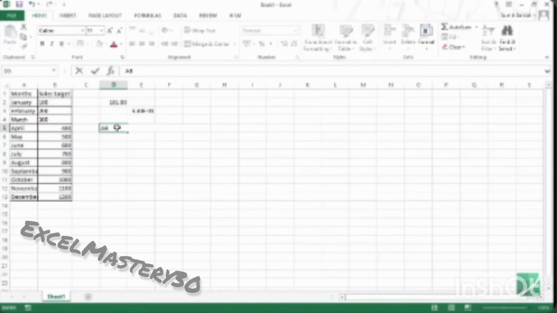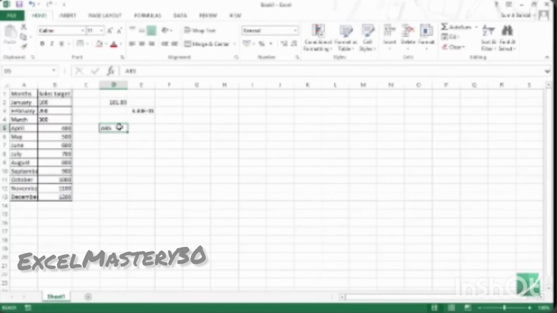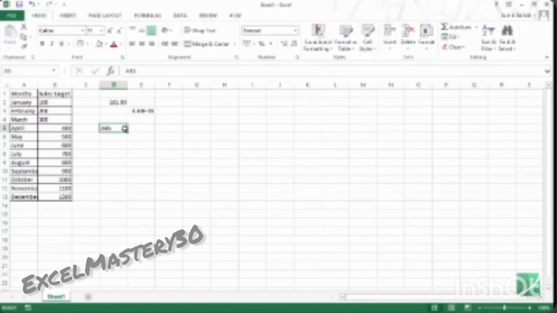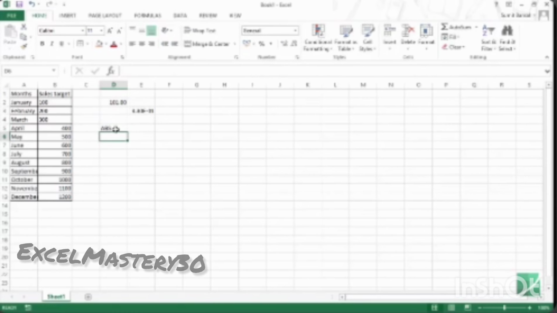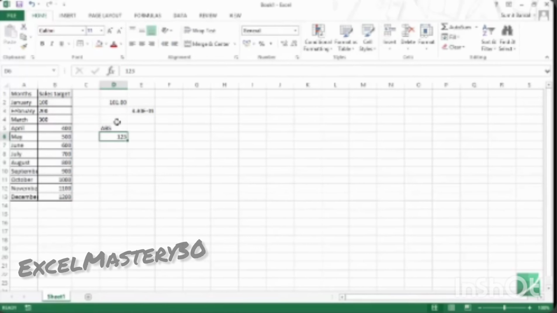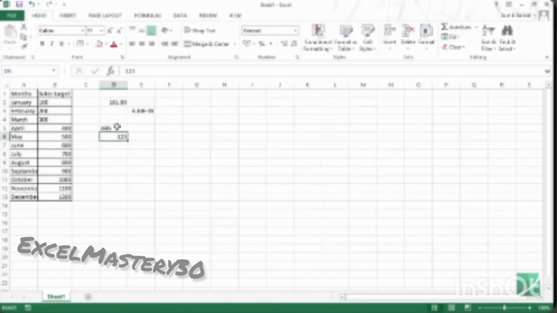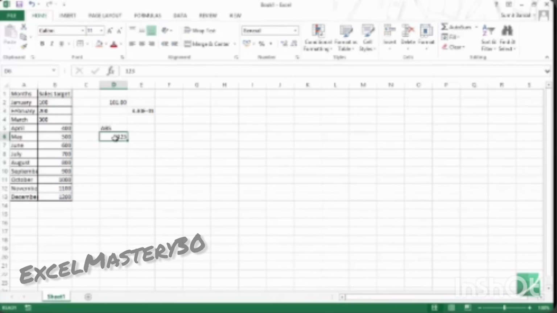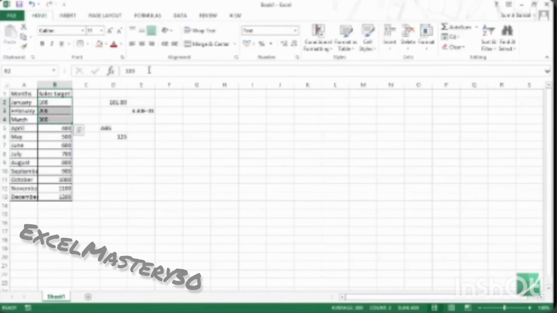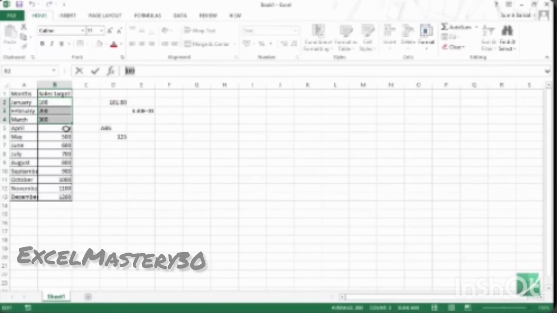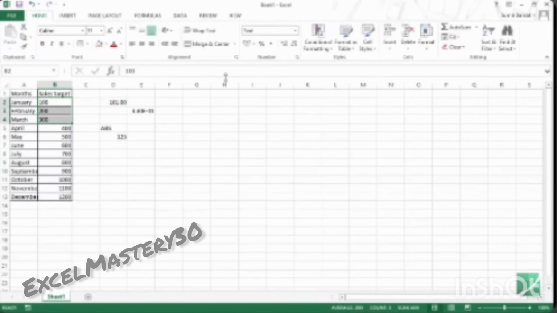As you can see, if I type ABS here, then it gets aligned to the left. But if I type a number here, say 123, then it gets aligned to the right. So all the numbers get aligned to the right, text gets aligned to the left, and any error value gets aligned to the middle. So you can see that this has changed the format. Again, the backend value has not changed, only how it is displayed has changed.